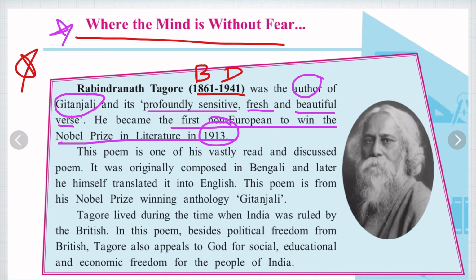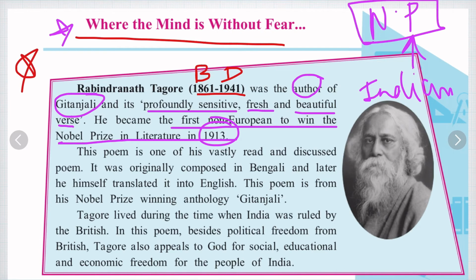Therefore he was a non-European, meaning he was Indian, and he received the award of Nobel Prize. He was the first Indian or non-European to receive this award in literature, because of his work Gitanjali.